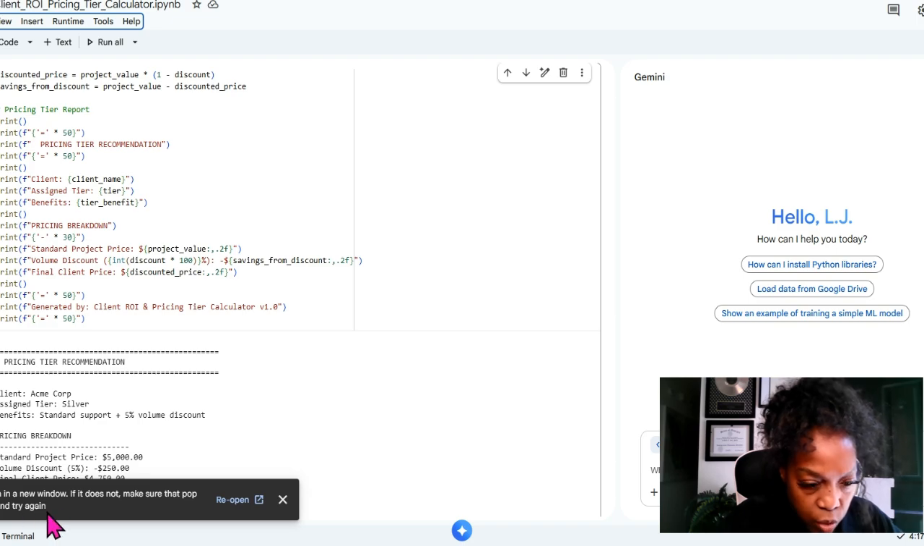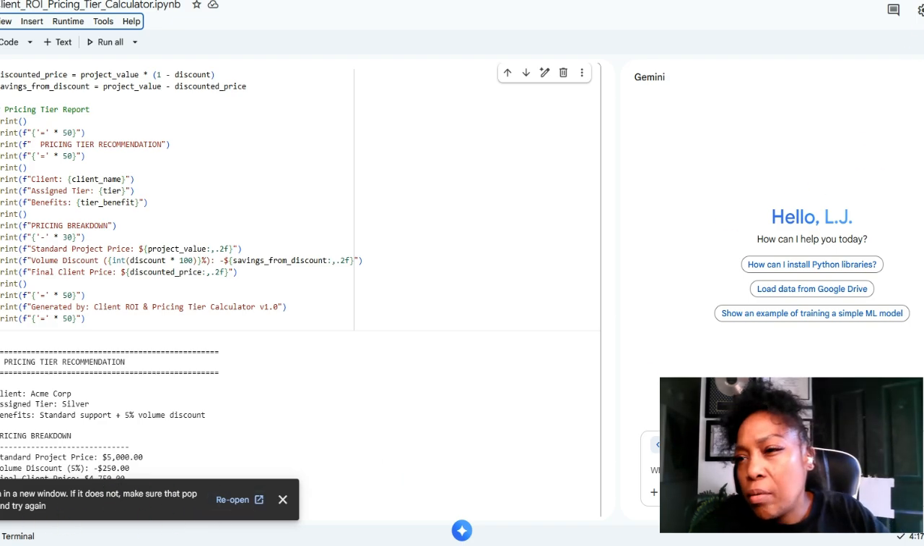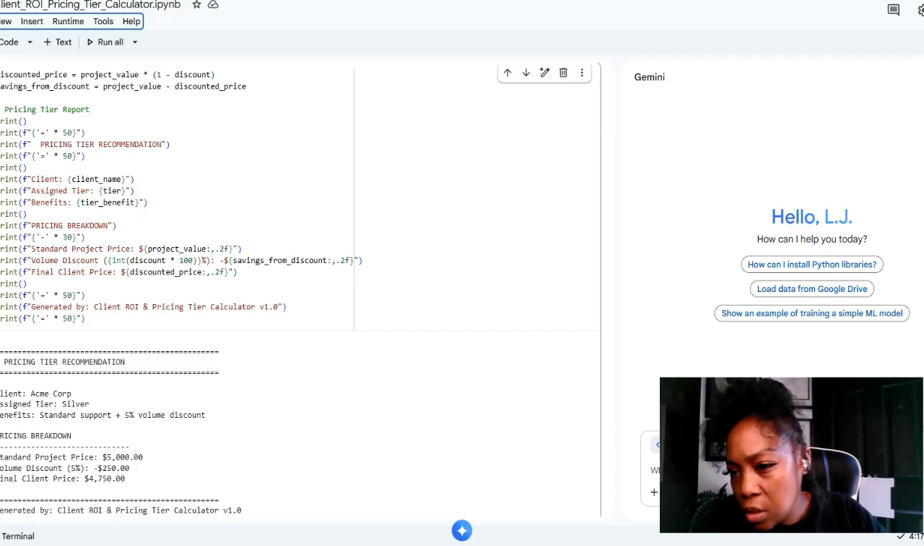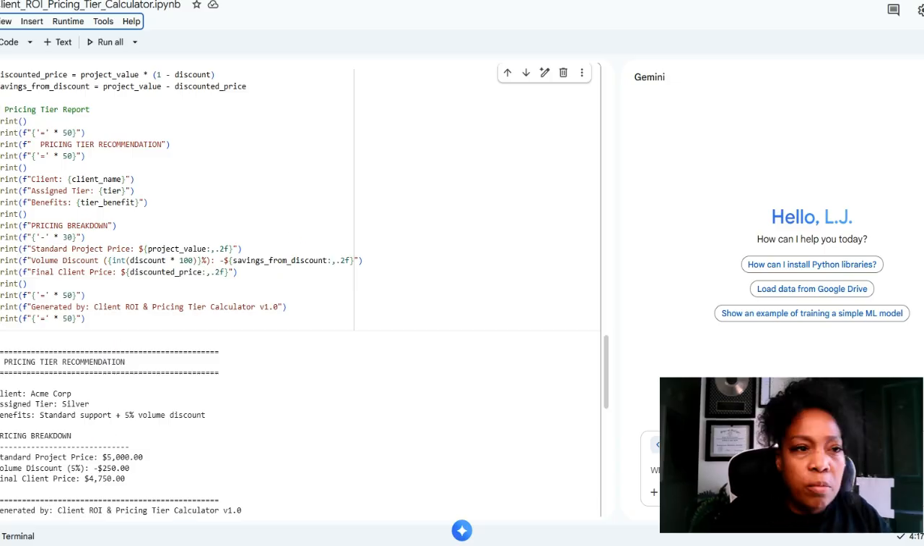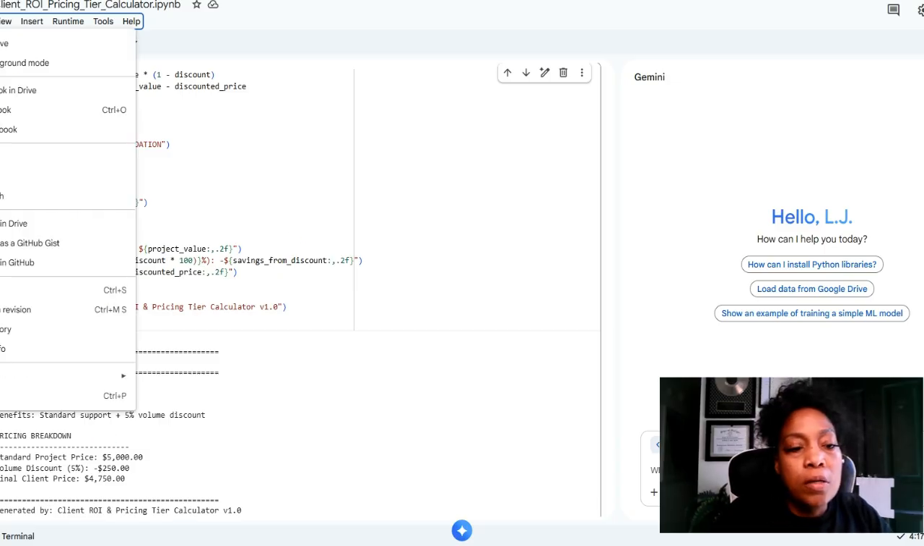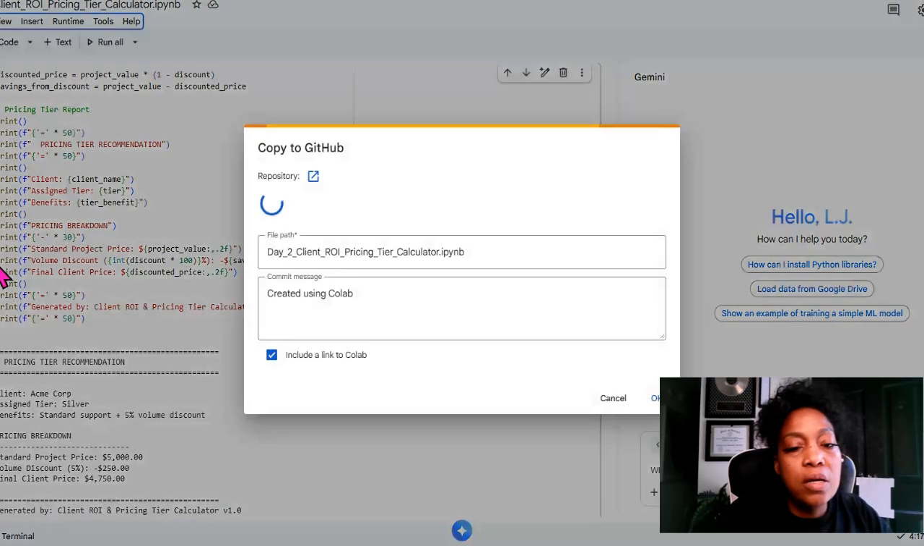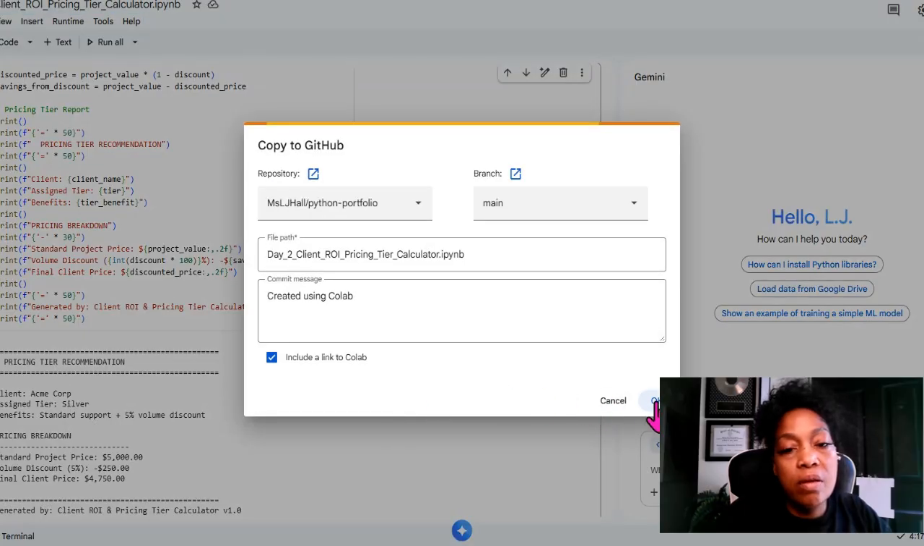URL should open in new window. If it doesn't, make sure that your pop-up... I must have a pop-up blocker on. I wouldn't be surprised. I'm going to always allow the pop-ups for right now. And I'm going to do it one more time. Okay. So File, Save to GitHub. It made everything. It's copying and now it's popping up.